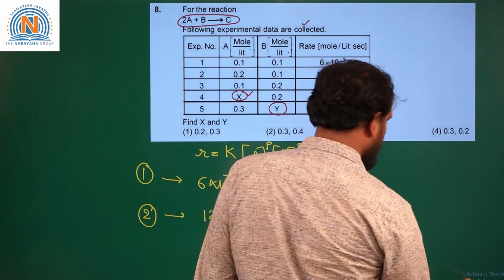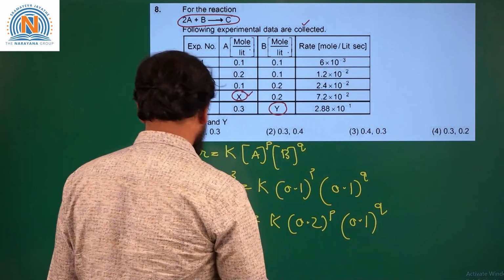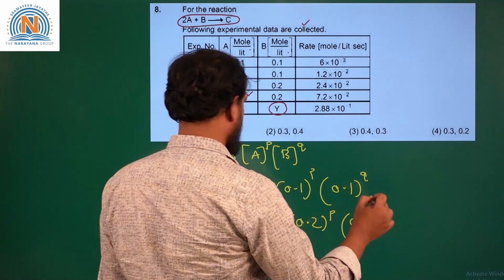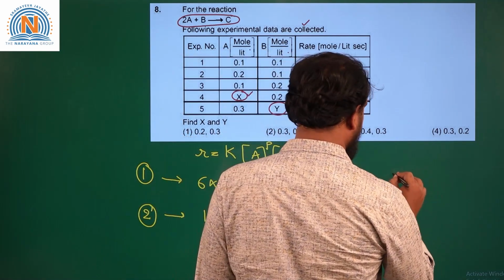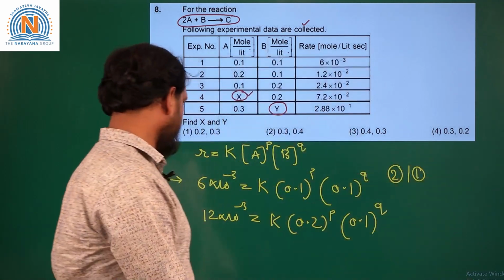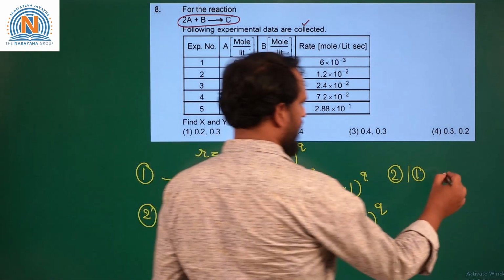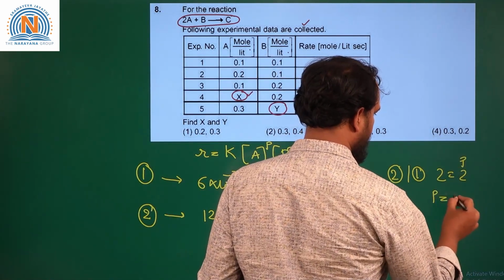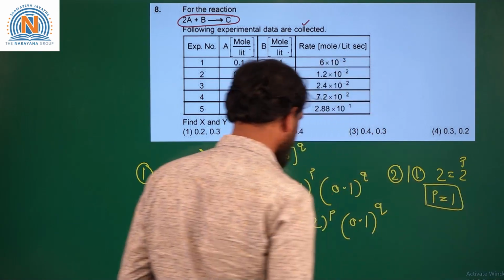Here, if we divide 2 by 1, what will we get? 2 is equal to 2 power P. From this we can write P is equal to 1.